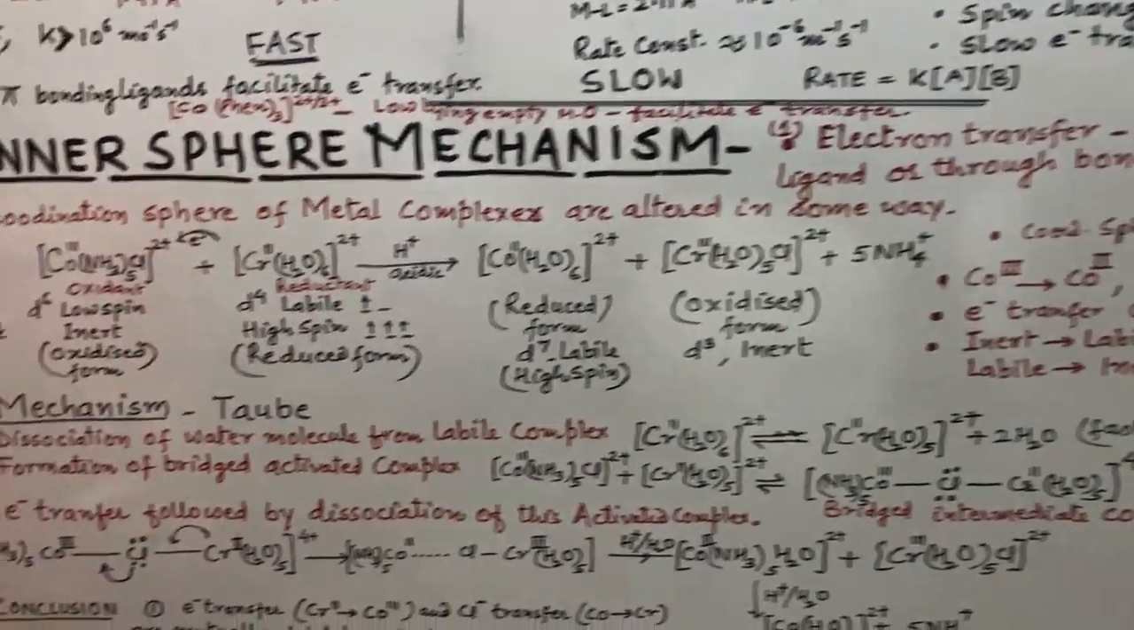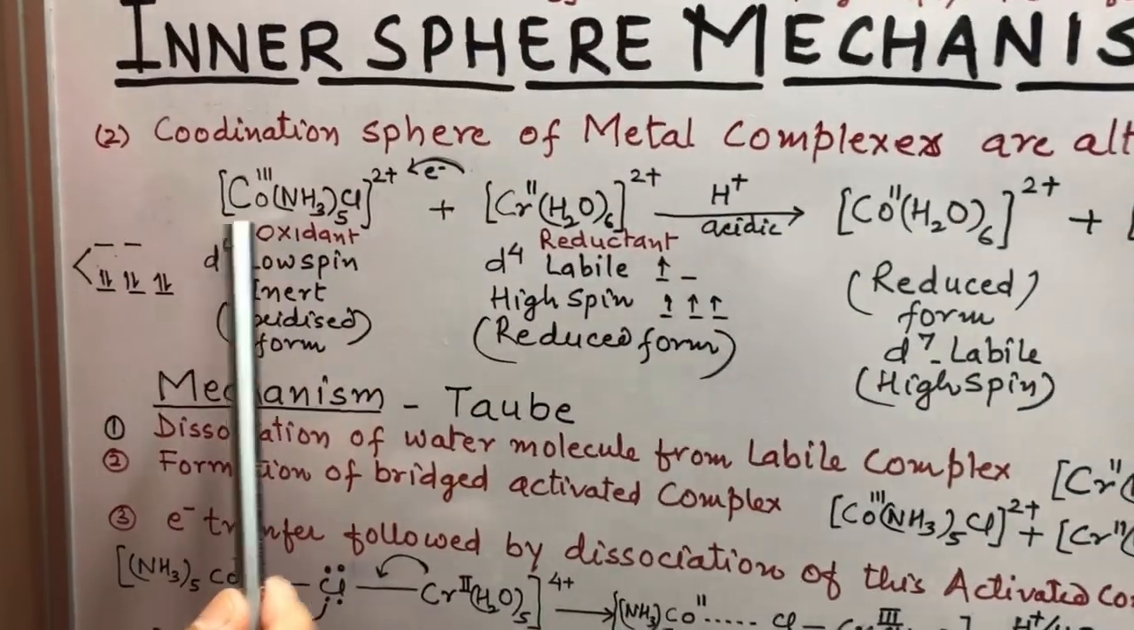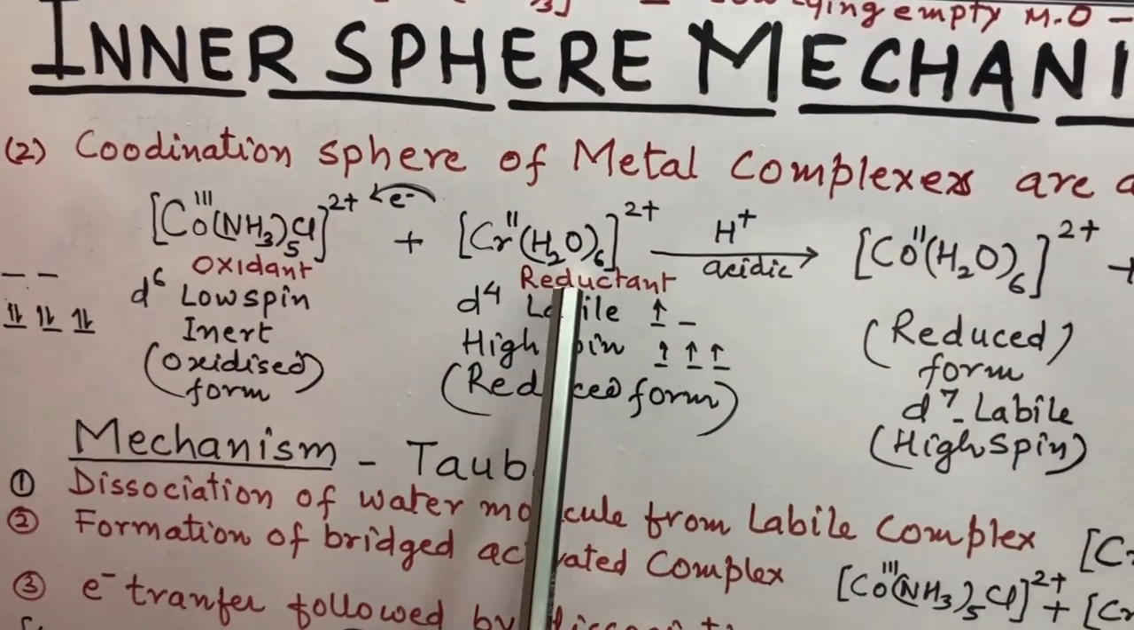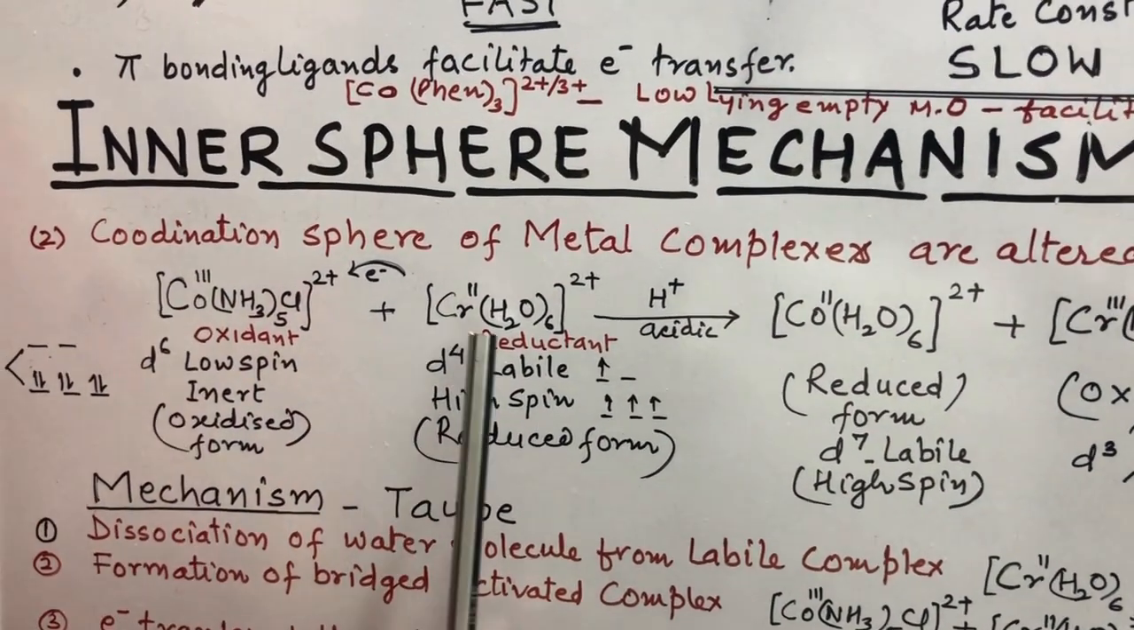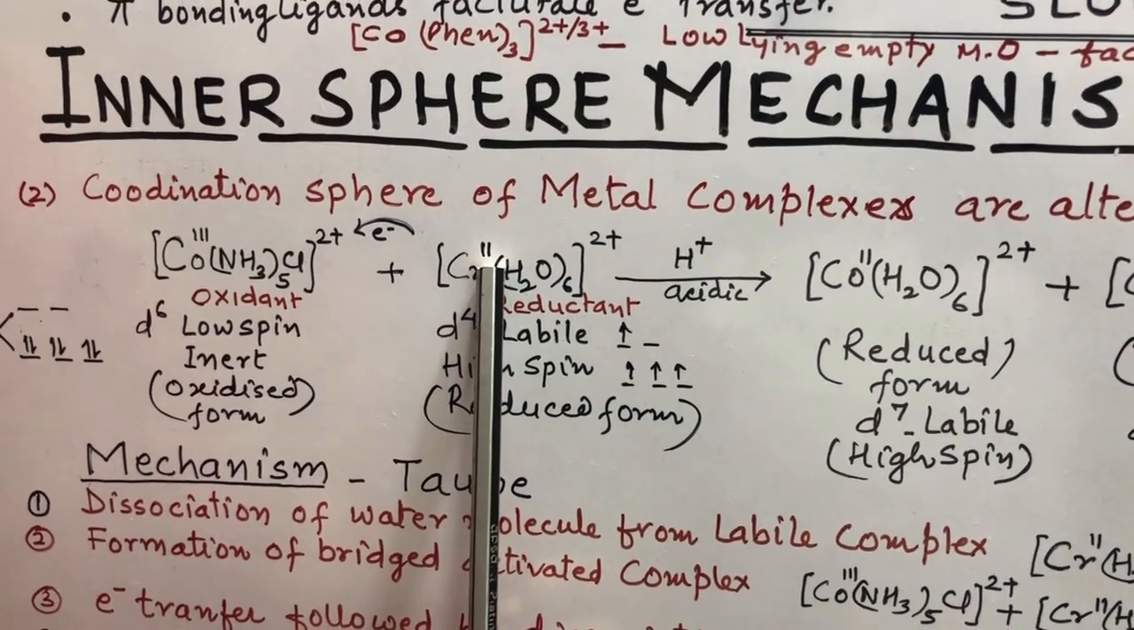Now take the example, this is a cobalt complex and this is a chromium complex. Here cobalt is in +3 oxidation state, and in this complex chromium is in +2 oxidation state.